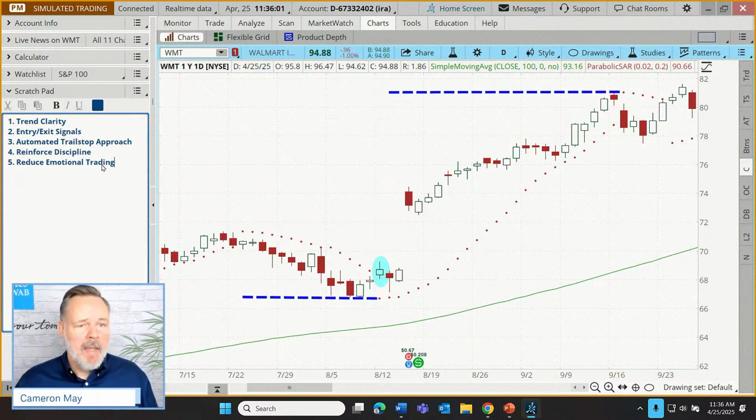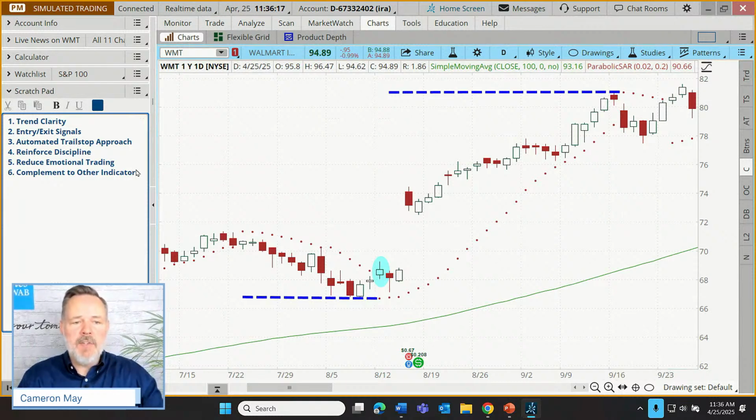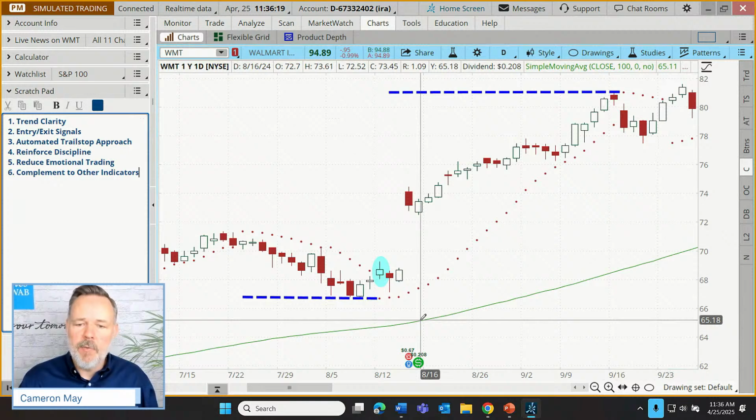All right. Now, a final potential benefit is that this can be a complement to other indicators. It's a tool that can be used in combination with other tools, and very commonly it's used with a simple moving average. But you might be asking, hey, Cameron, could I use this with a whole moving average? Somebody already asked about that. Could it be used with the MACD indicator that we've used in our TVM strategy set?